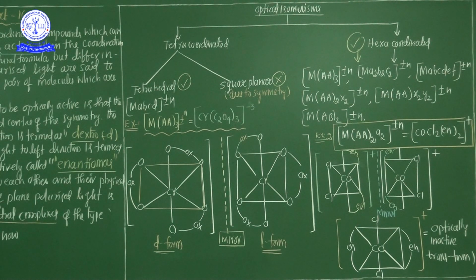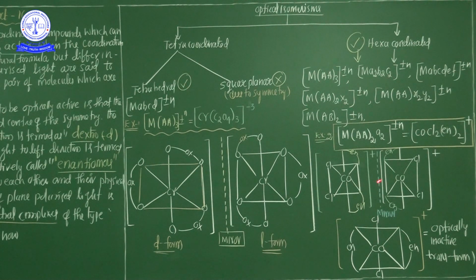Now this one also is cis. There is no difference. This is cis, this is cis because of en. But this one is a D form, this one is an L form. Clear? But this kind of arrangement is not possible in optical isomerism. So it is an optically inactive trans form.